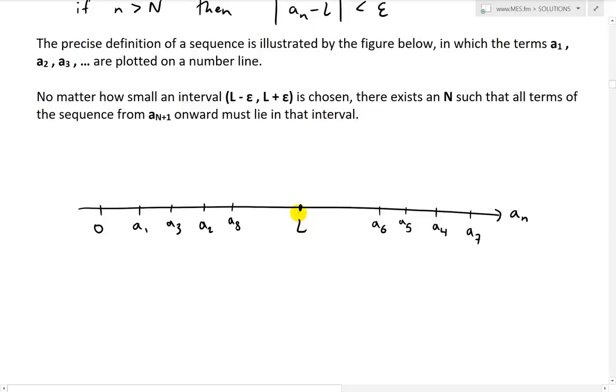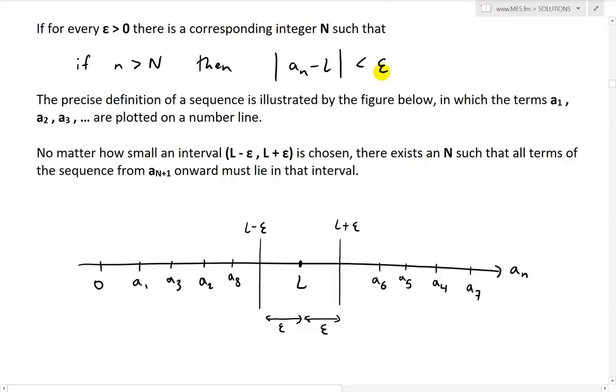So if it converges, then we have to have a value here, or an interval. This is L minus epsilon, and this one here is L plus epsilon. So we have this interval that always exists where the distance from here to L is just epsilon. This difference is just epsilon. So remember, the absolute value of a_n minus L has to be less than epsilon.